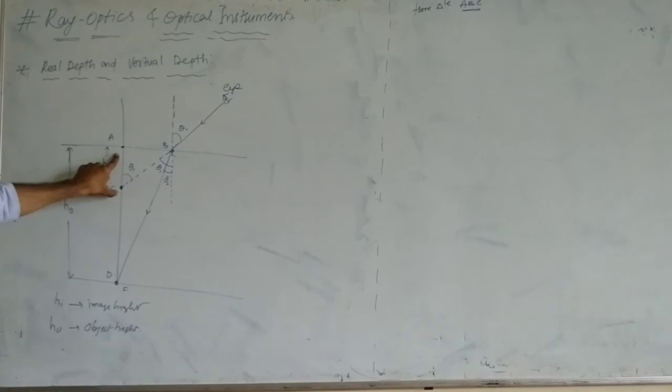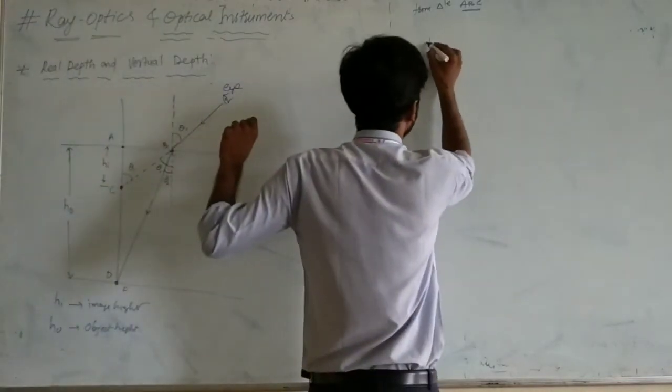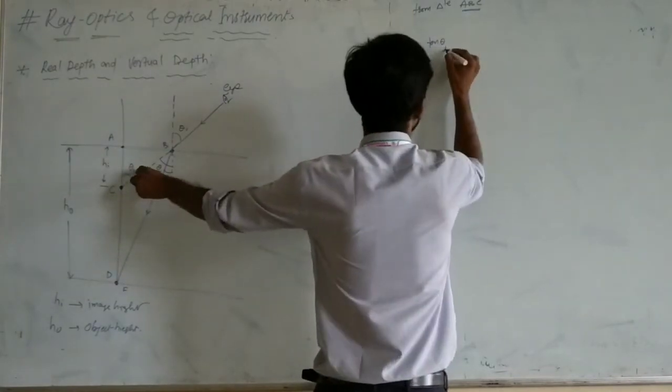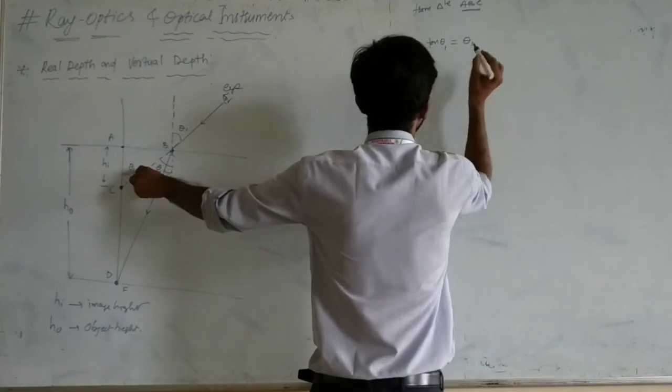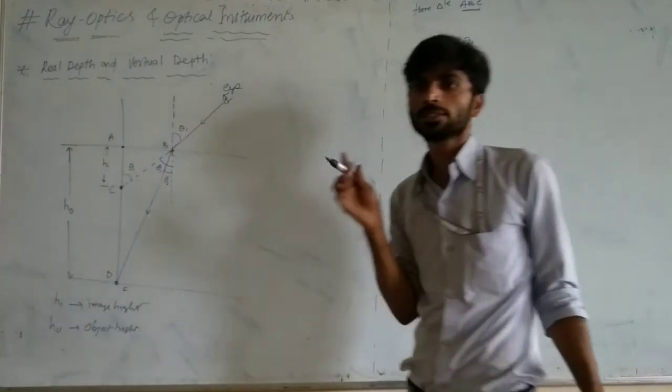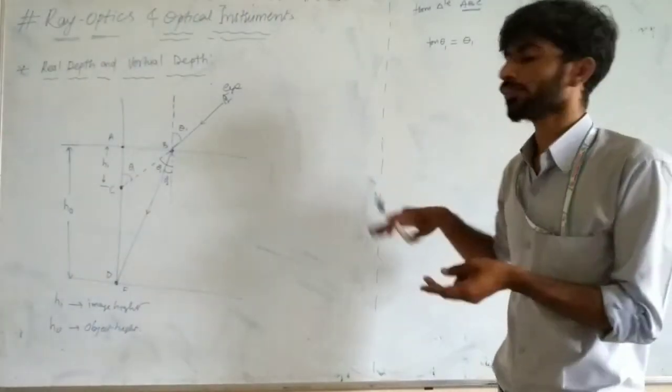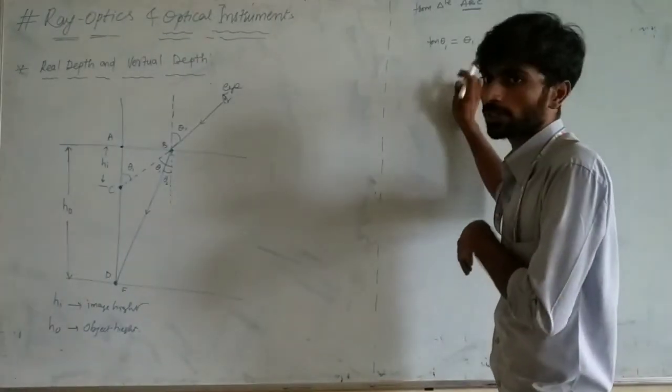Now for triangle ABC, tan theta 1 is equal to theta 1, since theta 1 is small and tan theta can be taken as theta 1.